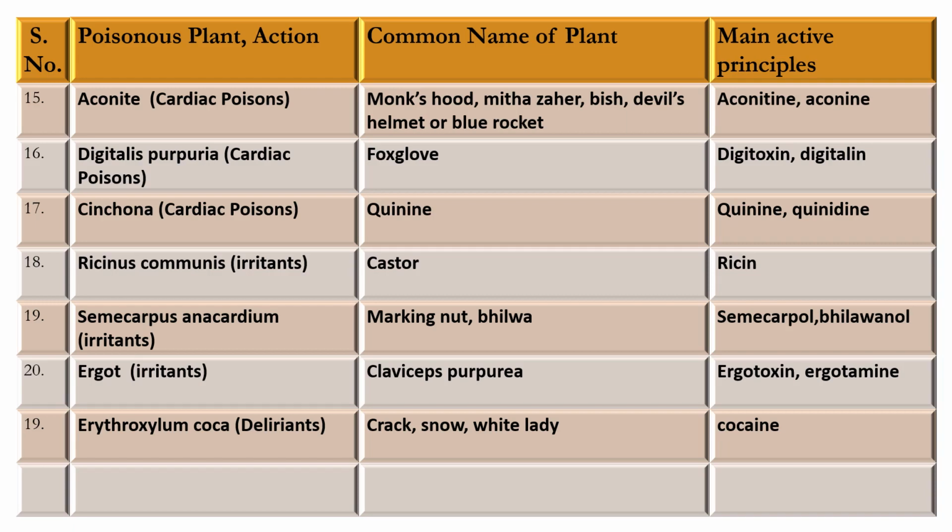Active principle is ricin. Next plant is Semecarpus anacardium. It is irritant in action, commonly known as marking nut, bhilwa. Active principle is semecarpol, bhilawanol. Next plant is ergot, obtained from the Claviceps purpurea, and active principle is ergotoxin, ergotamine. Next plant is Erythroxylum coca, from which cocaine is obtained, commonly known as crack, snow, white lady, etc.